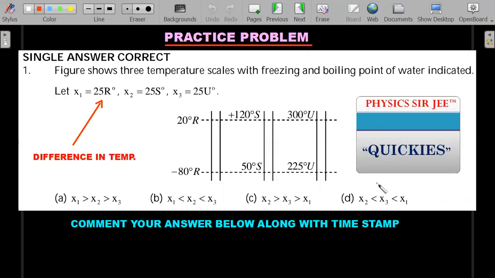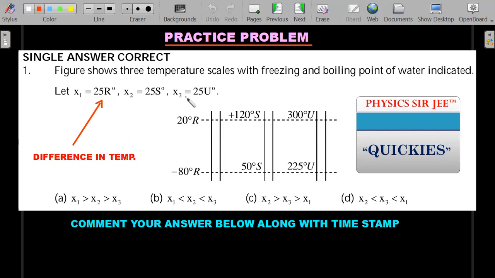Here's a practice problem which I'll answer in the PHYSICSSIRJEE Quickies series. One important thing: when you have degrees R or degrees S or degrees U, these are the actual exact value of the temperature at that point. Whereas when you have a quantity called R degree or S degree or U degree, with the degree written after the letter, then they are considered to be a difference in temperature in this particular problem.